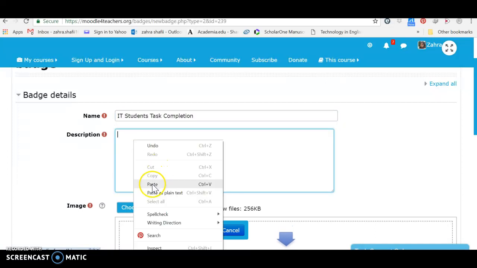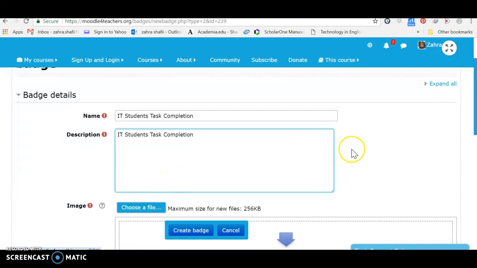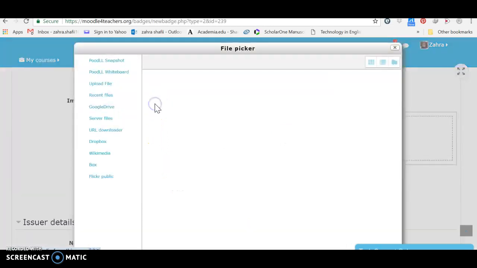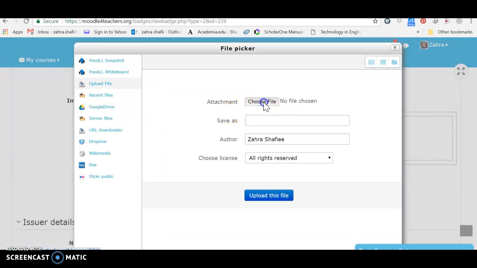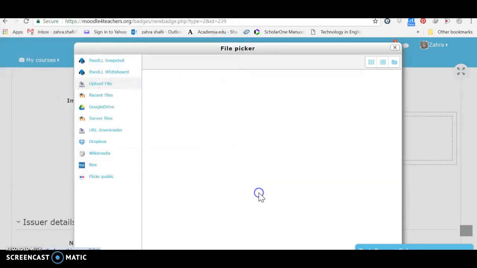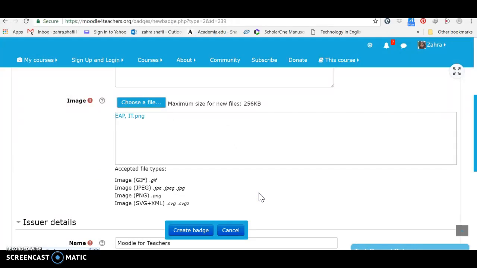At the moment I copy this part. Later we can develop a more complete description, and here we should drag and drop the file or choose a file. And as you see, the format of the files can be of these categories. So let's choose the image. I've got these for EAP IT, for IT students. Let's upload it and see what else we should do.